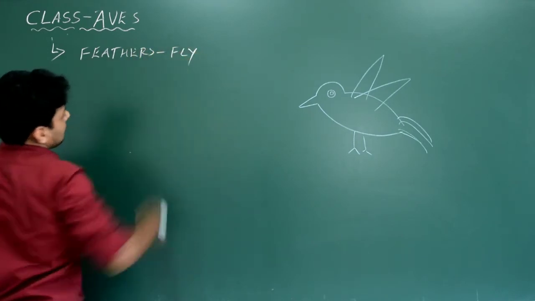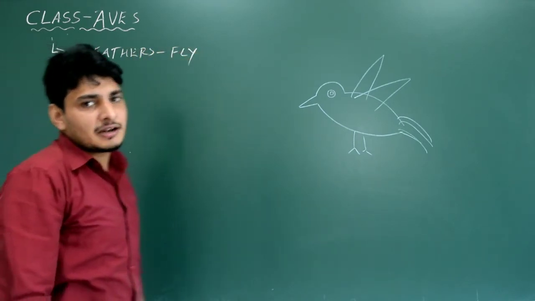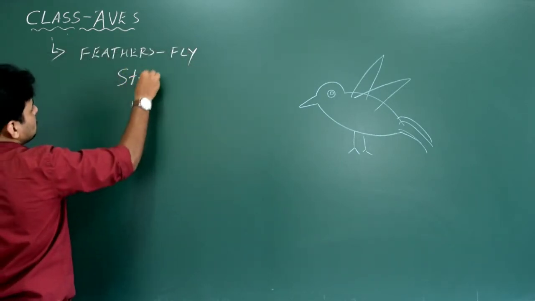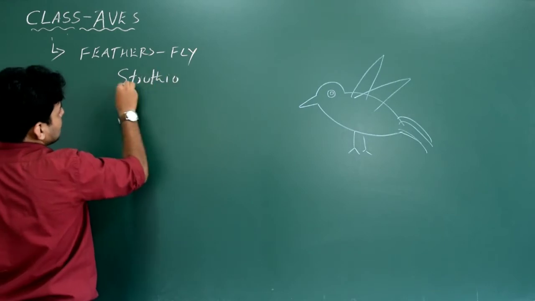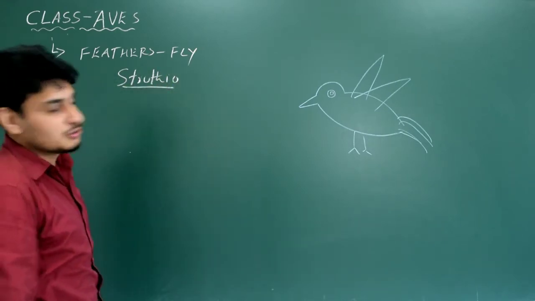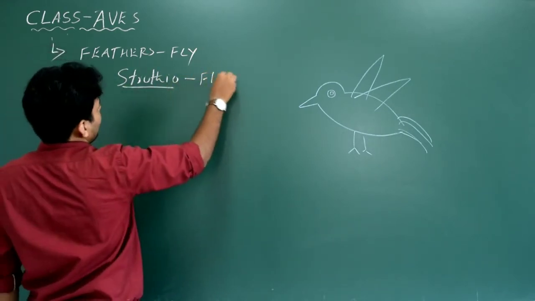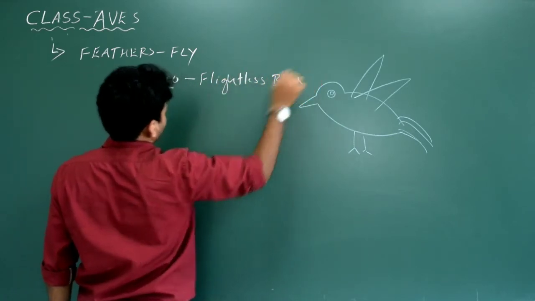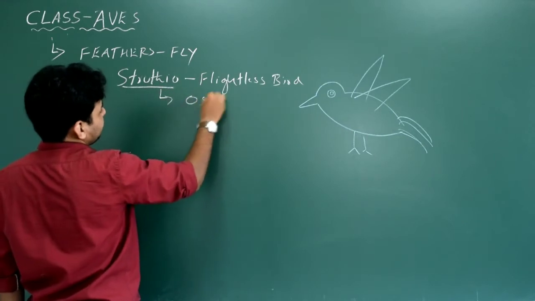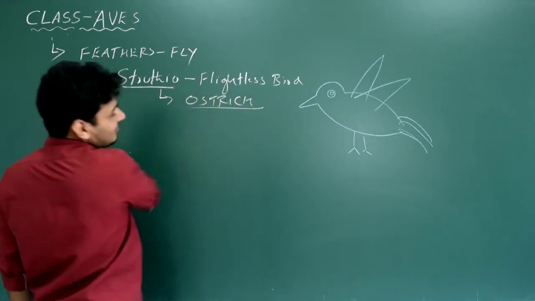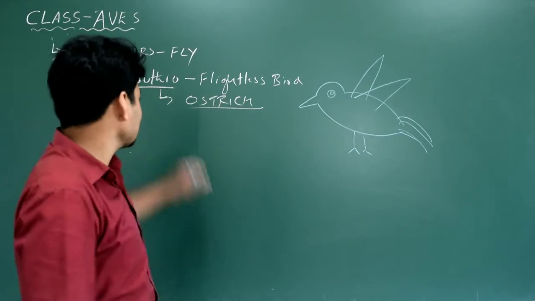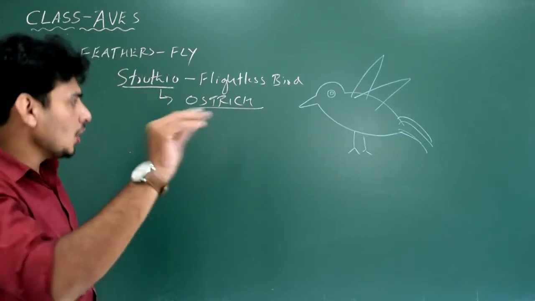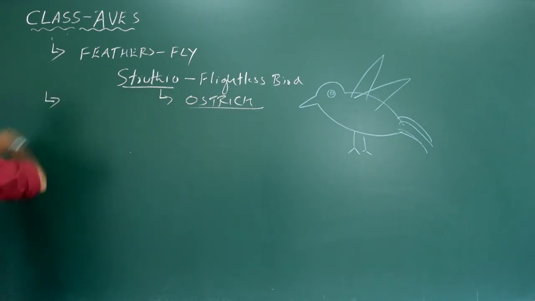Is there any example of a bird that cannot fly? Yes. A good example for it is Struthio. Struthio is the bird which cannot fly. So Struthio is a flightless bird. Note this point. What is Struthio? Ostrich. Got it? Ostrich is nothing but Struthio. It's a scientific name. It is a flightless bird.